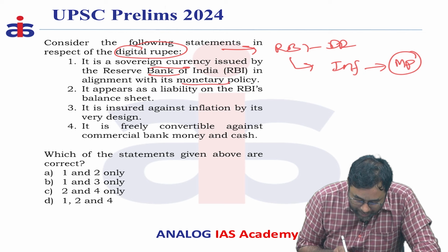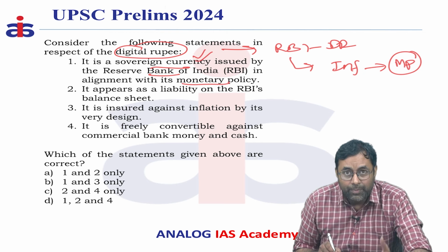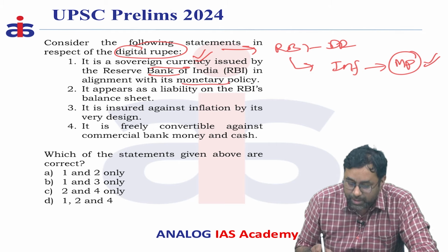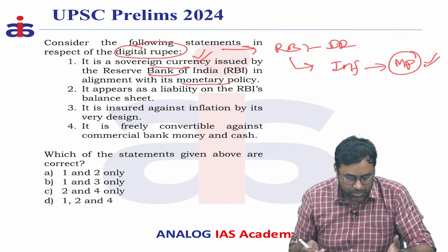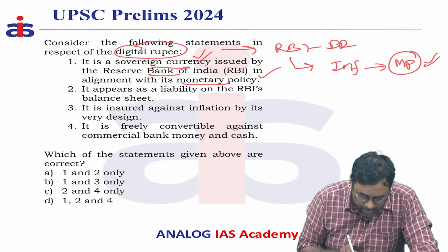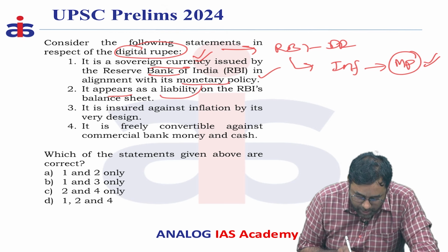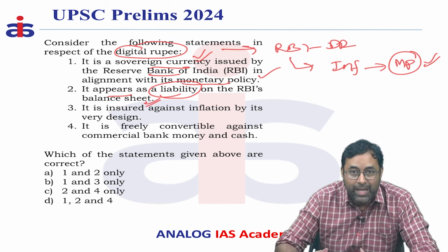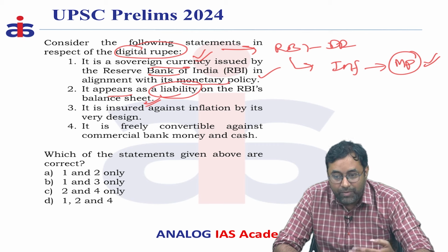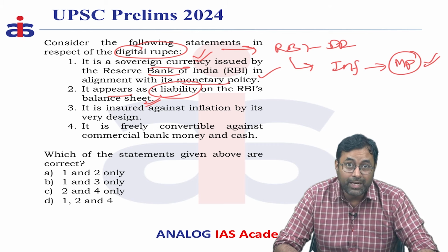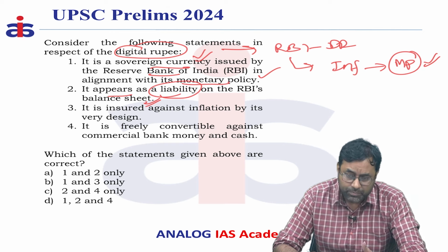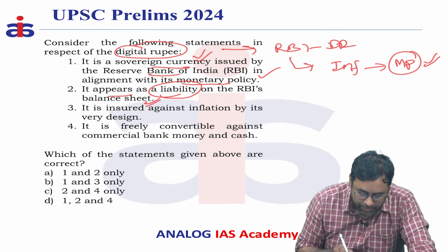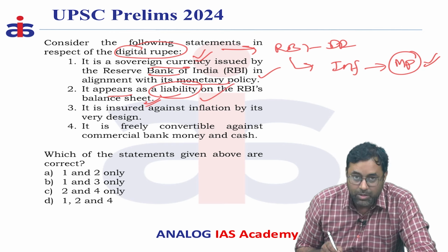So whatever currency is issued by the RBI, that is a digital currency issued by the RBI, definitely it is aligned with the monetary policy so that it can achieve its objectives. So that is the correct statement. And next, it says the digital rupee is considered to be a liability on the RBI balance sheet. RBI releases the balance sheet every year. So whatever money is printed or released, in the form of digital currency or fiat currency, all of it is included in the liability of the RBI balance sheet. This statement is also correct.